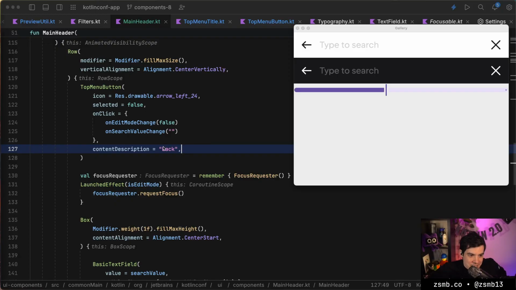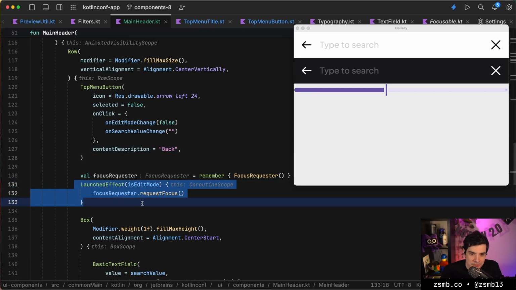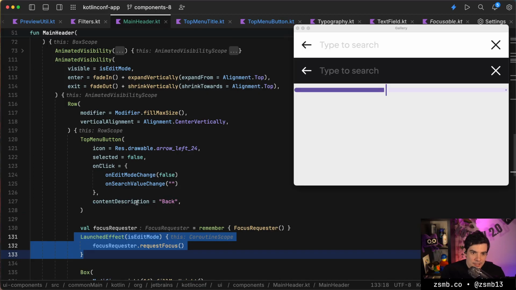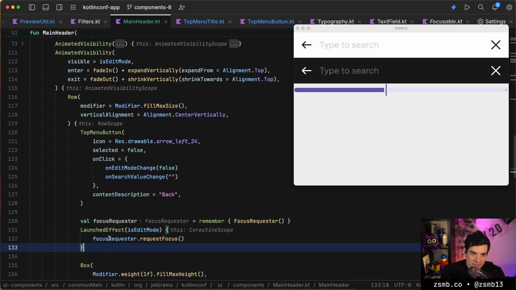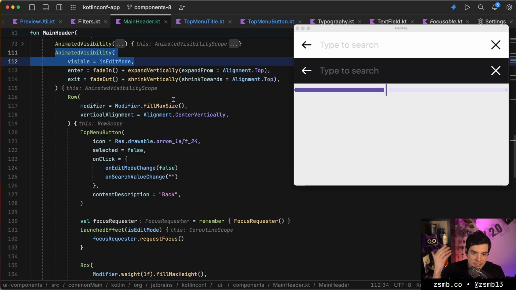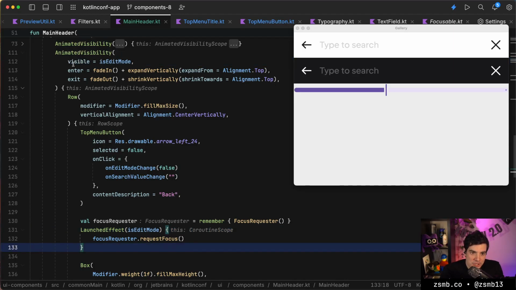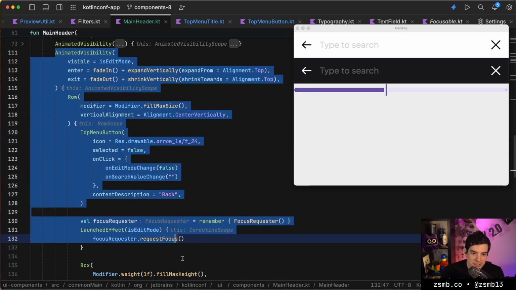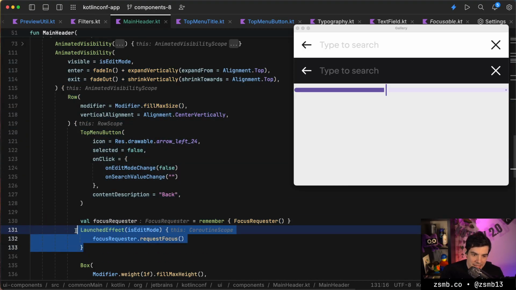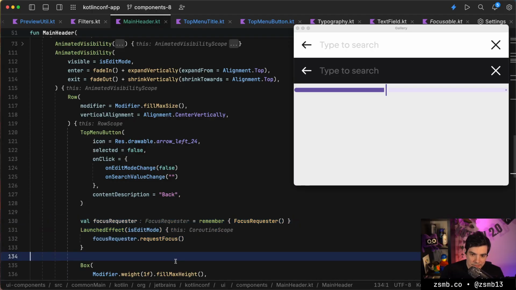That's responsive. You can request focus after the composable is positioned, in onGloballyPositioned. Okay, but is that better than this LaunchedEffect though? Because this will only run once, right? We are in AnimatedVisibility isEditMode. So whenever we come in here, isEditMode is going to be true. This will run once, and it will never run again because if isEditMode changes, we just get out of this composition entirely. So I'm kind of okay with this for now.